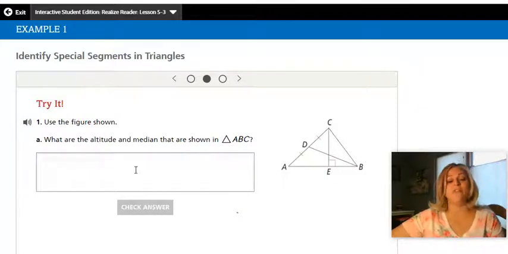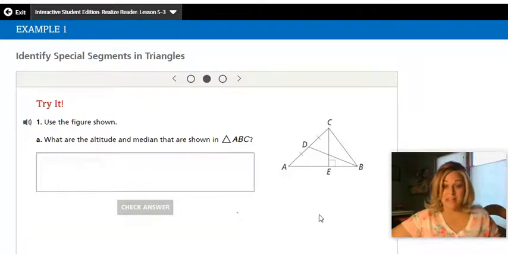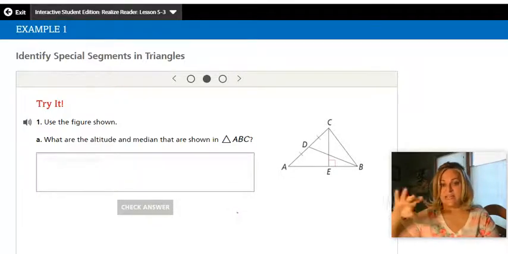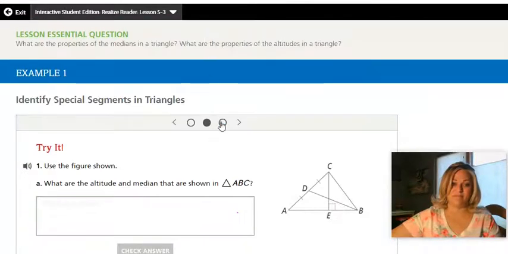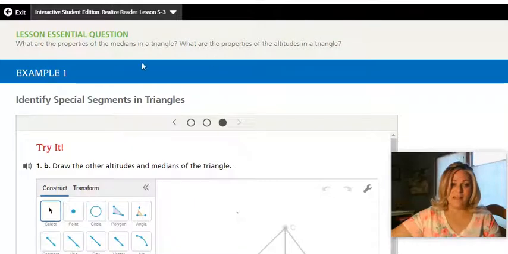All right, try it. Use the figure shown. What are the altitude and median of this visual? So look at the visual and you are going to name the segments. So hopefully you can find just by looking at this, where is the median? Name that segment using the letters A, C, D, B, E. And where is the altitude? Now you're going to identify them. So draw the other altitudes and medians of the triangle.